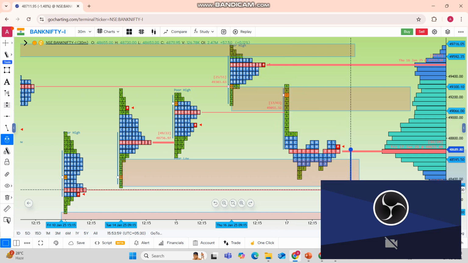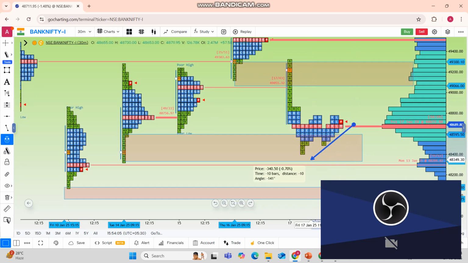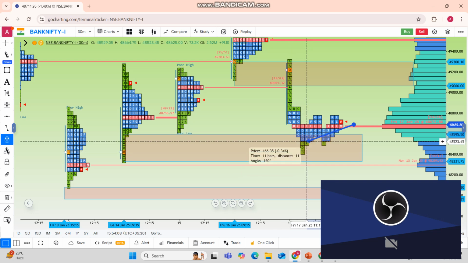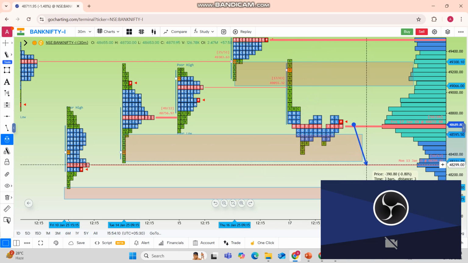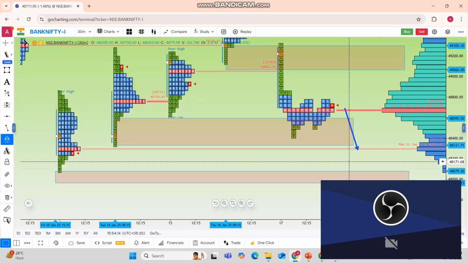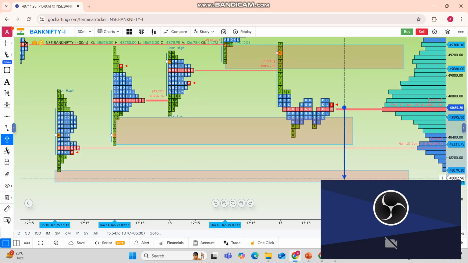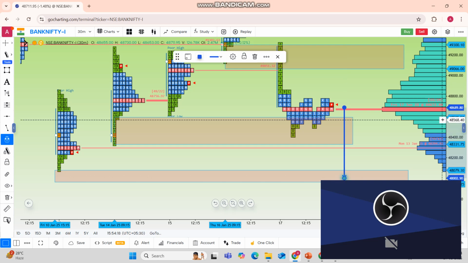And if Bank Nifty starts to come on the downside, then definitely this POC is going to be the first level of support, because even today it entered that level and got proper support where buying support was offered. So again, 48,300 is going to be an important zone, and if this level breaks, then obviously 48,000, because it's a psychological number.